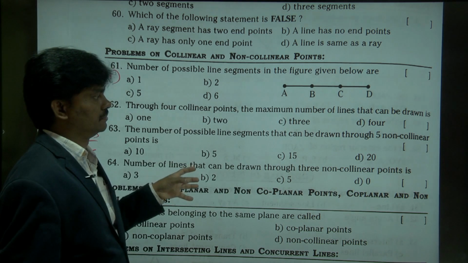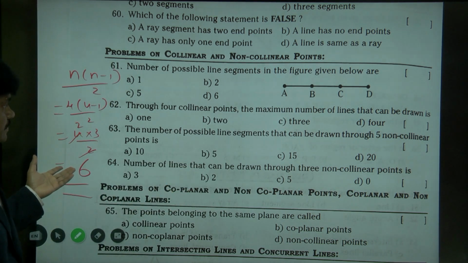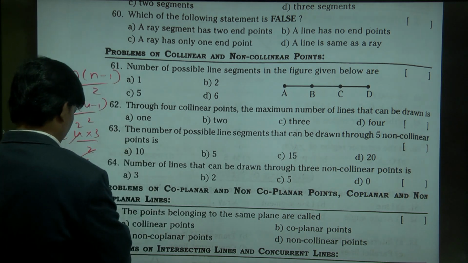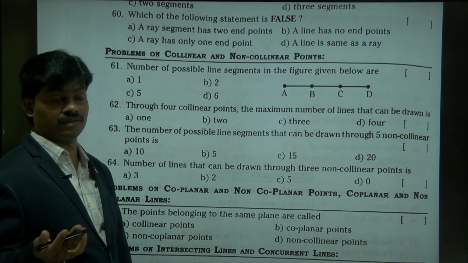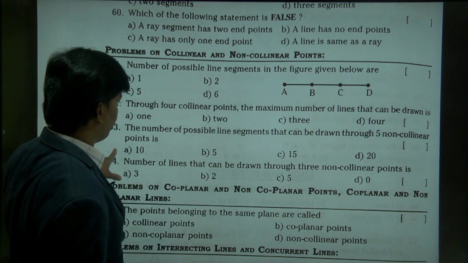Through 4 collinear points, the maximum number of lines that can be drawn. Obviously, the maximum through 4 collinear points will draw only one line, because they are collinear. Here they are non-collinear. We can see how many are there here? Only one line we have drawn like that.